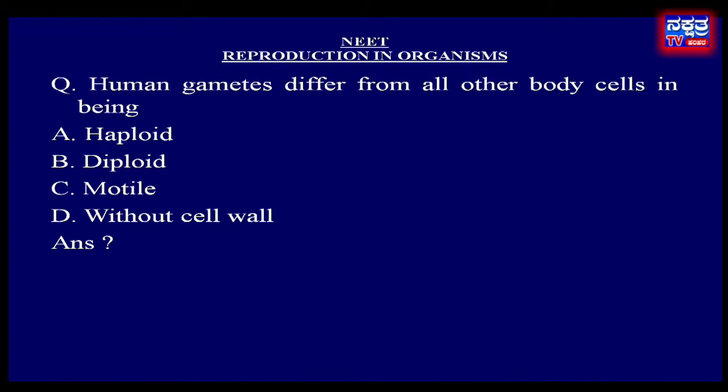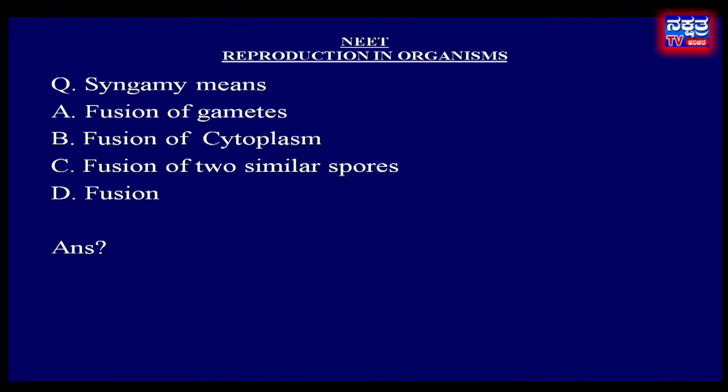Move to next question. Syngamy means option A, fusion of gametes; B, fusion of cytoplasm; option C, fusion of two similar spores; option D, fusion.